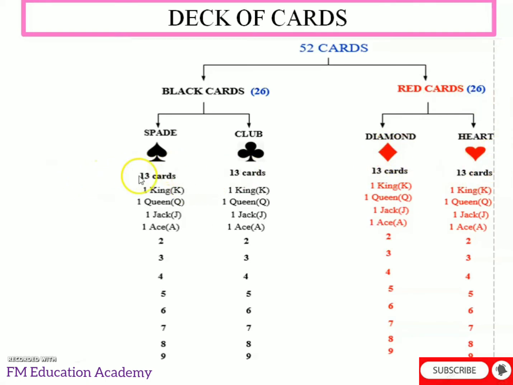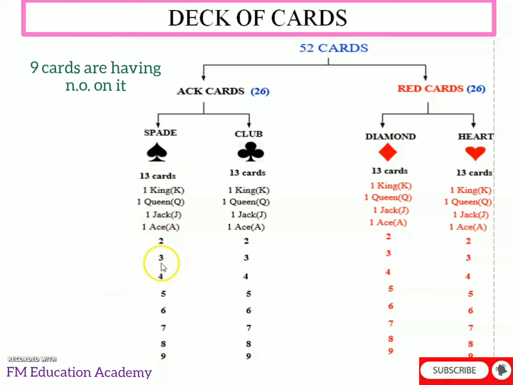Now again in the 13 cards of spade, on the card we will have one face, and on that will be written K. So in these 13 cards, one card will be king, another card will be queen, and one more card will be jack. That is, K, Q and J will be written on those cards, and then we will also have one more card named ace, indicated by A. And for the other cards, 13 minus 4 is 9.